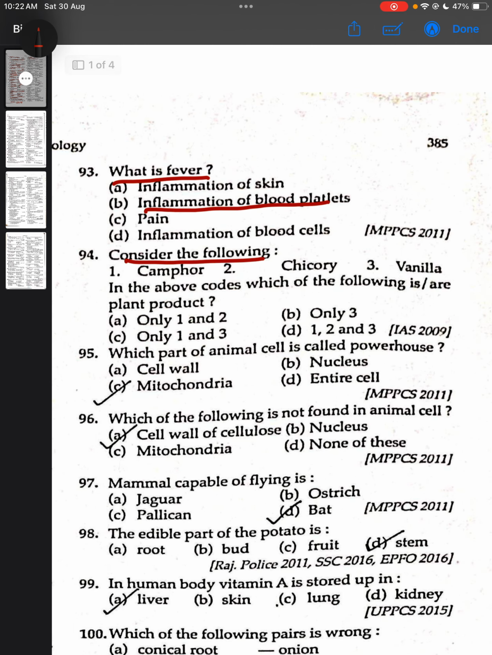Consider the following: camphor, chicory and vanilla. Which of the following are plant products? ये तीनों ही plant products हैं। Vanilla is extracted from fruit. Chicory is obtained from the roots and they are used as probiotic. Which part of the animal cell is called powerhouse? Mitochondria. Which of the following is not found in animal cell? Cell wall of cellulose.